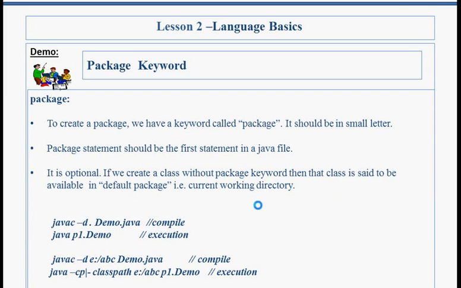Now, if package is placed in another directory like e:abc, this is the directory name abc. So if package is placed in another directory, we must update its path in class path environment variable, else it leads to no class found error. So we have to update its path by using the -cp or -classpath during execution of the program. Let's see one example how to compile and how to execute a program that is placed in the package.